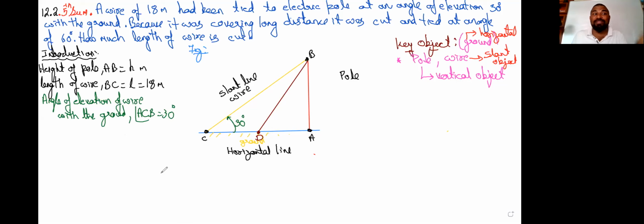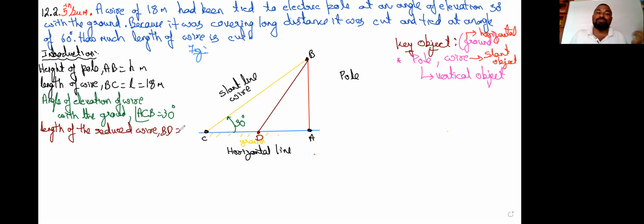Now, the length of the reduced wire. After cutting, we don't know the length. Let us say the length of the reduced wire is nothing but BD.